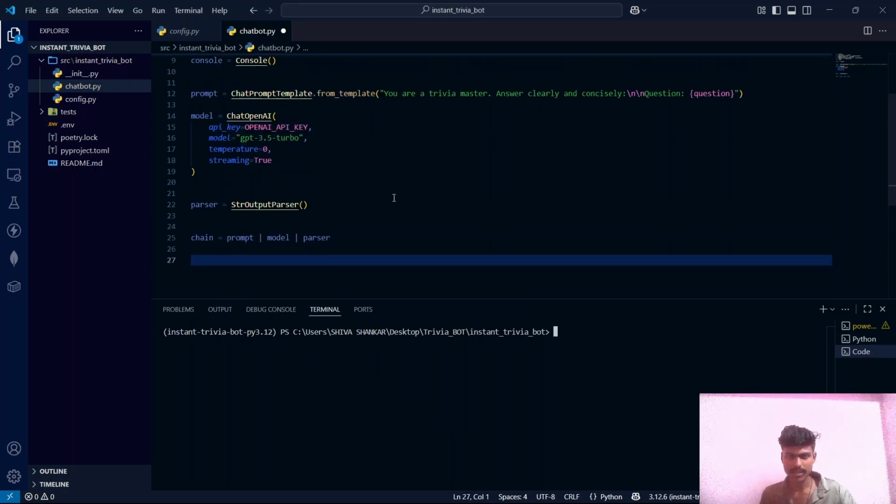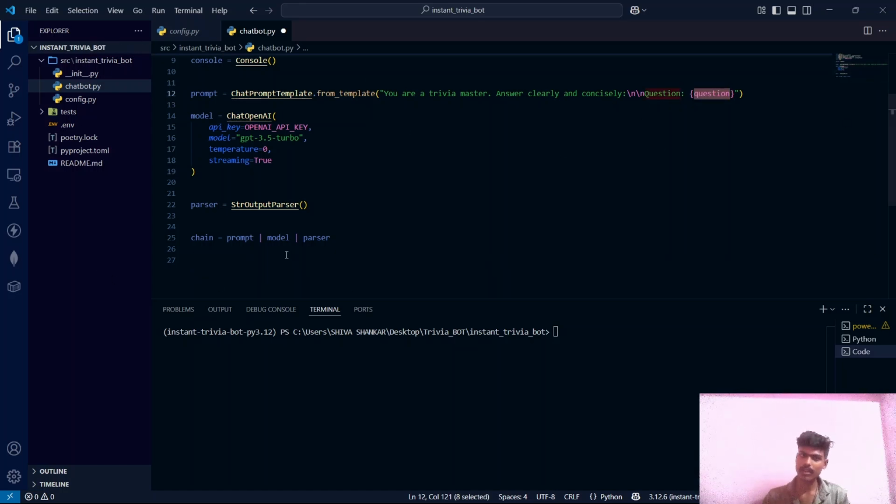Now what will happen is, if we ask a question to this chain, that question will go inside this prompt first, and the prompt template will create a prompt which will have our question. The output of this prompt will be given to this model. Now this model will take that prompt and give us the answer. That answer will be given to this parser, and this parser will convert that answer into a plain string.